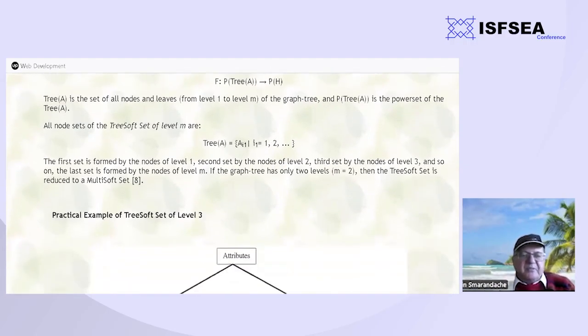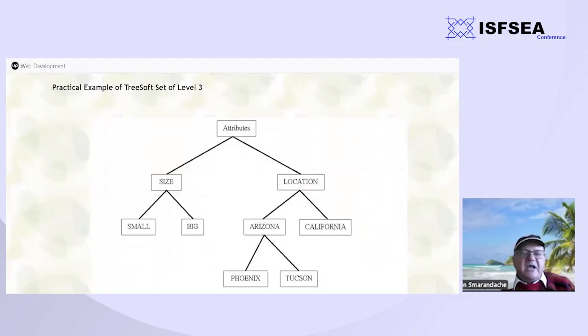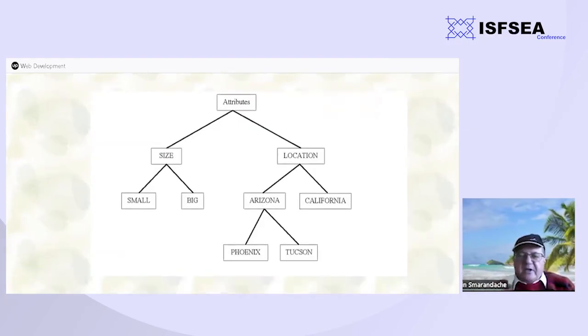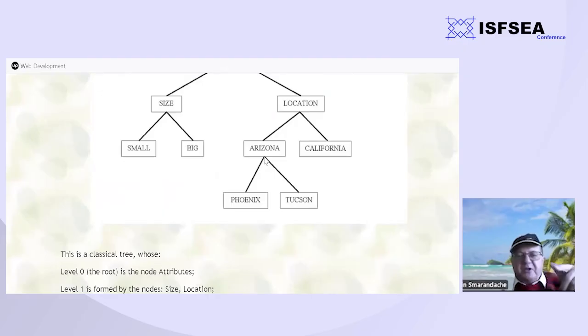So let's better see a practical example of a tree subset of level 3. We have the attributes, which will be node 0. Then the attributes are formed by two main sub-attributes, size and location, and then size by sub-attributes small and big. Location is also formed by two sub-attributes, Arizona and California, and these are also formed by sub-attributes.